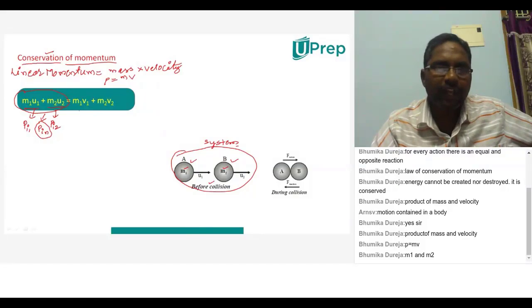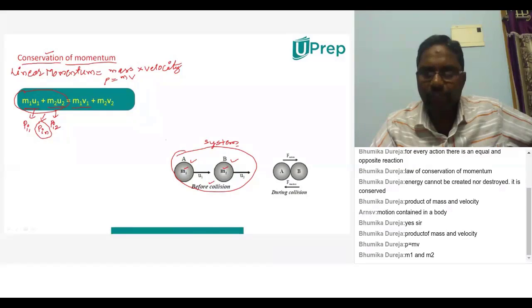And what is M1 V1 now? Let us consider, just now I said how many objects are there here? Two objects are there, and they are traveling with different velocities and they collided. That means they are touching each other.